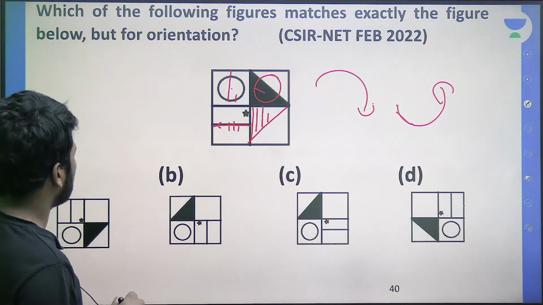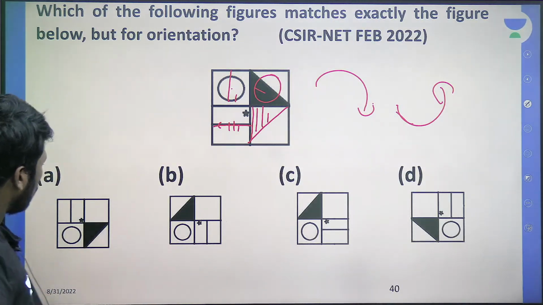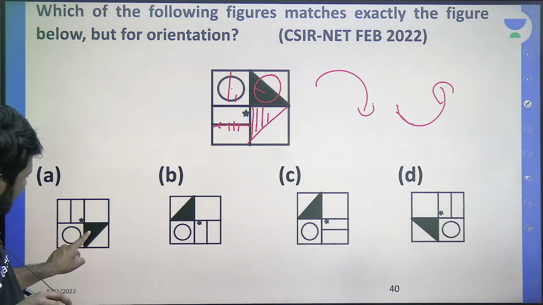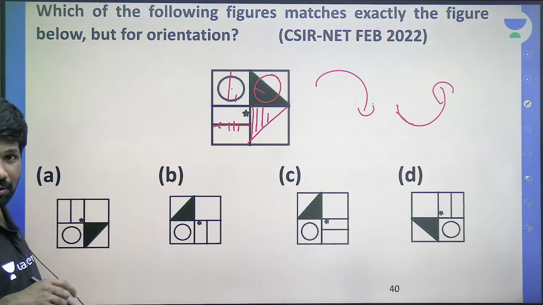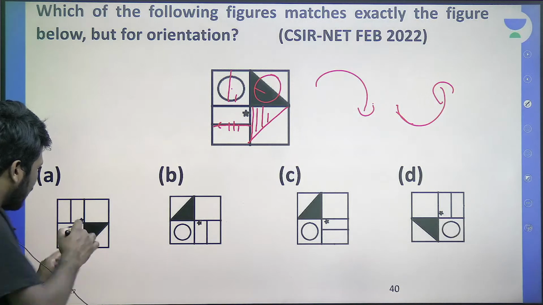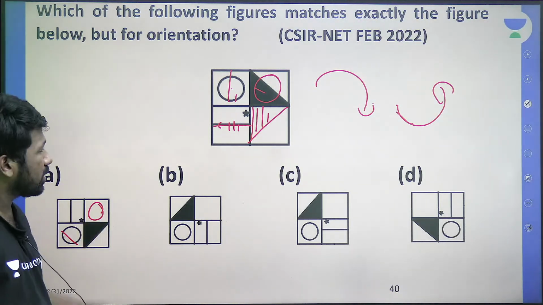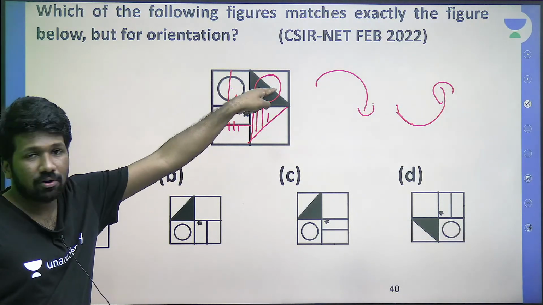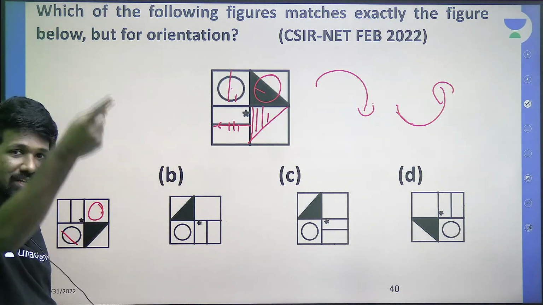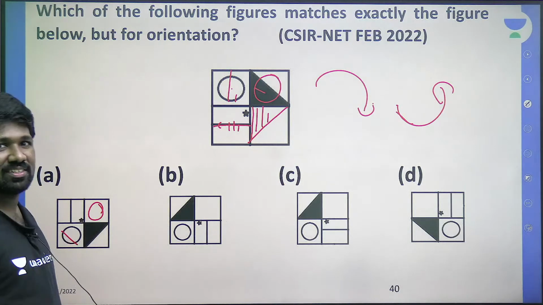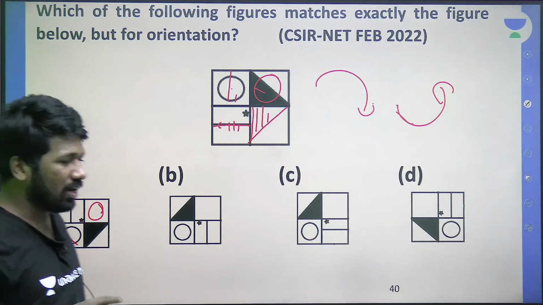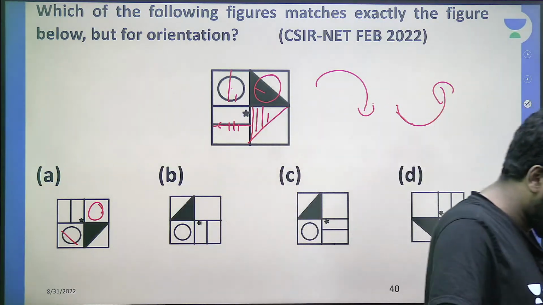Are you understanding that? So this position of this triangle is for that 90-degree rotation. But the problem is, the circle's position should be like this if rotated 90 degrees. As I told you, this circle rotating or shifting towards the right or clockwise one region. Are you all understanding?